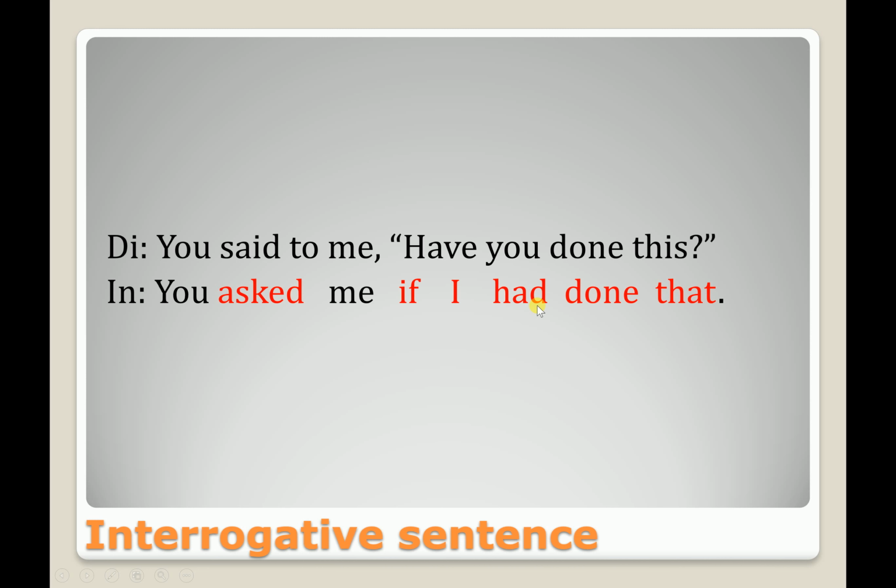So for have, it is had, and done is not changed. For this, there will be that, because we know that in indirect speech it will be that. And let me tell you, when you are making indirect speech, there will be no mark of interrogation. You will not use the question mark here, you will use just a full stop.